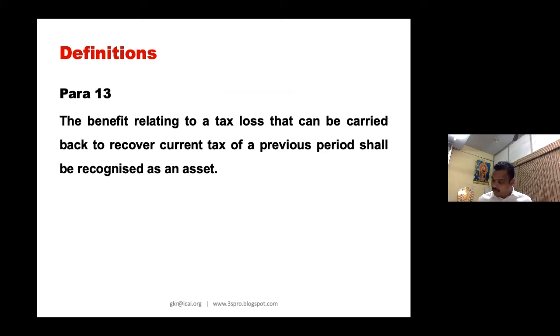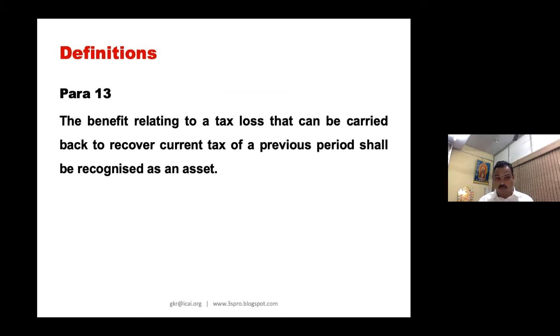So this is para number 13, which speaks about carry backward of loss. Maybe we have not been exposed to this kind of prescription in income tax law. The benefit relating to a tax loss that can be carried back to recover current tax of a previous period shall be recognized as an asset.